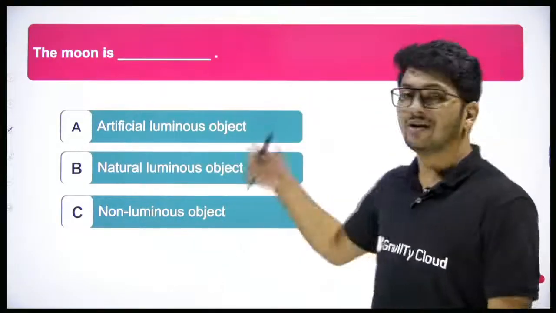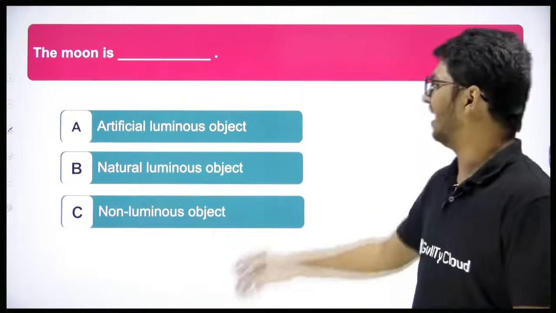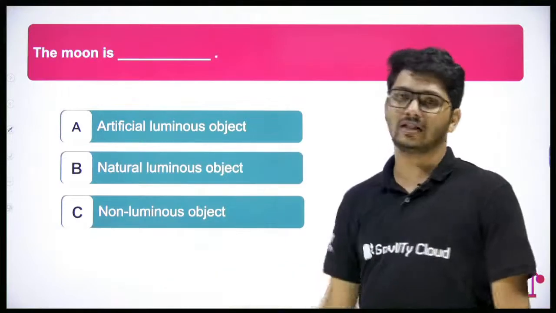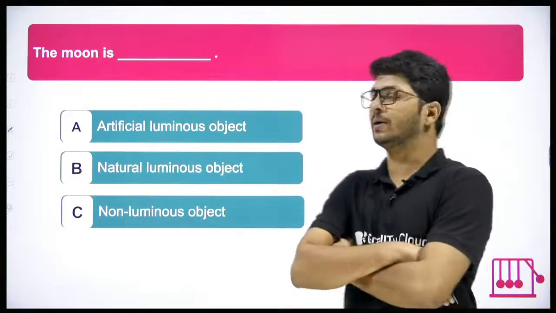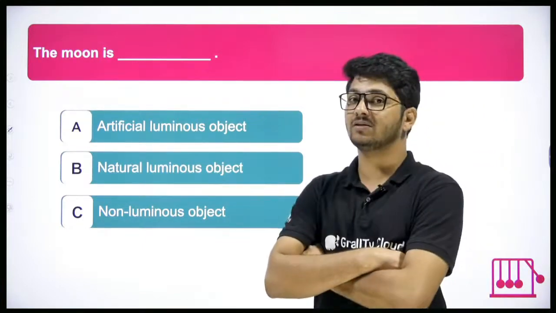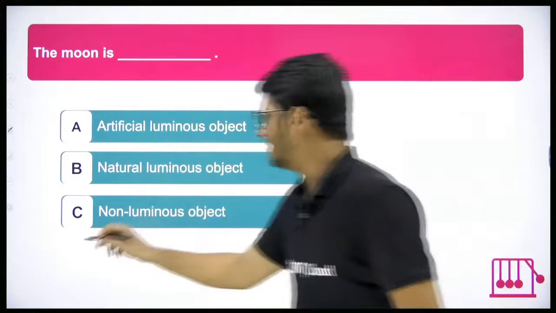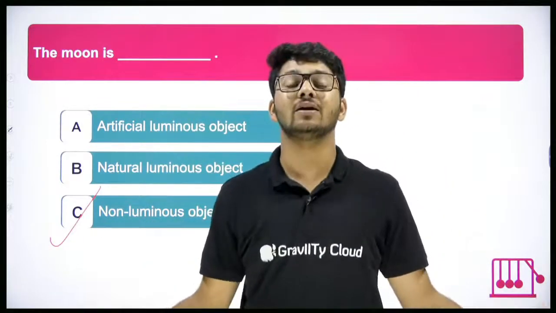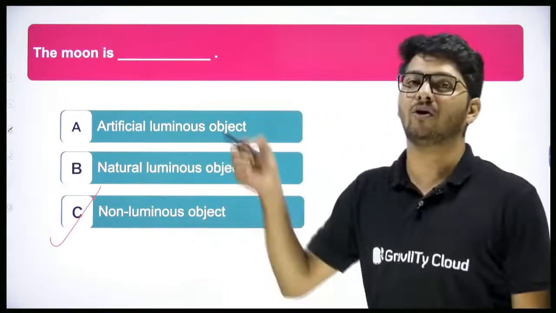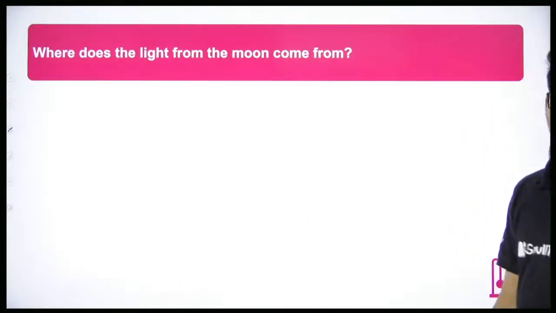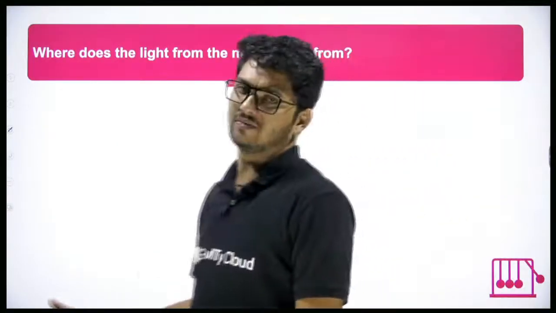Okay, good. Next. The moon is: artificial luminous object, natural luminous object, or non-luminous object. Three options. What do you think? The answer will be option C, non-luminous. Moon does not emit light. Moon only reflects the light falling on it from the sun.